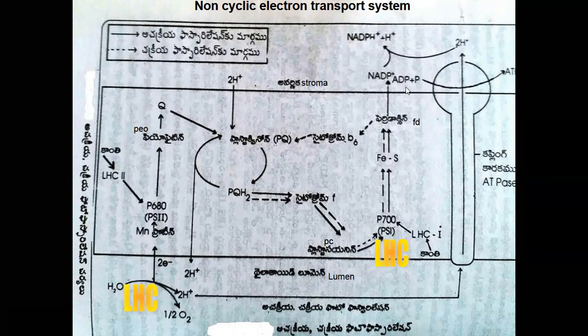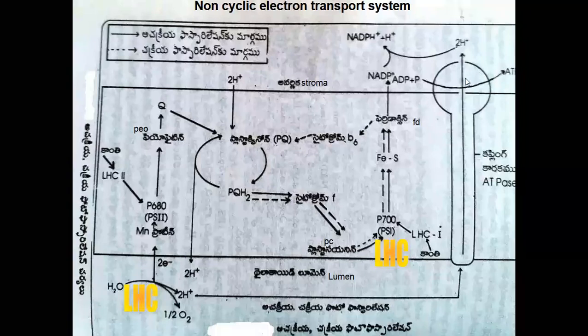The energy of three protons helps ADP bind with one inorganic phosphate to form ATP. Three protons energy, not two protons. Three protons energy helps in the synthesis of one ATP.